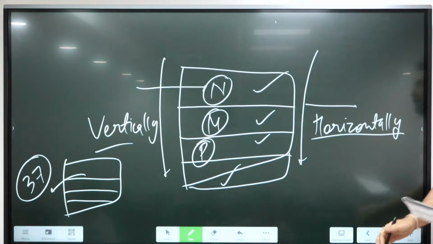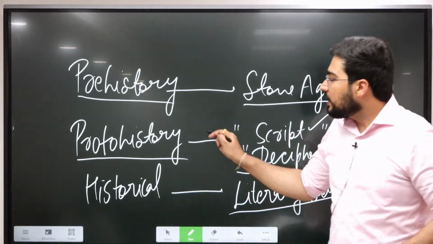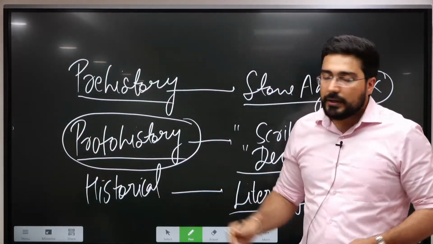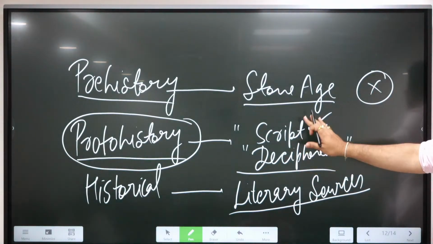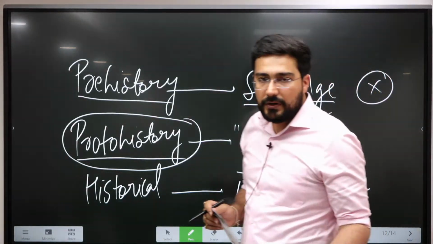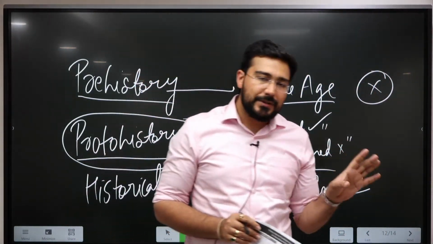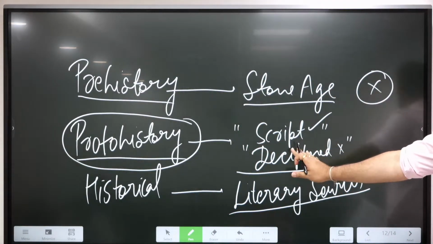All right. So Aryan is asking about the concept of proto-history. So proto-history is nothing but where the invention of writing has been done. Means we have a script, like we have the Harappan script, but so far it has not been deciphered. So everything we know about Harappan civilization is on the basis of archaeology, not literature.